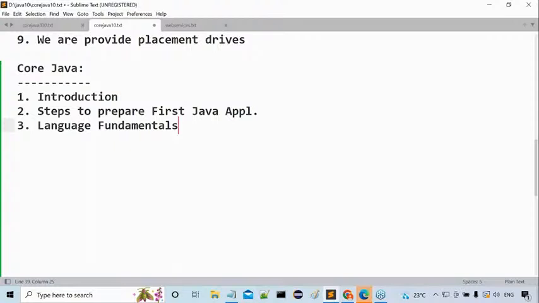Multi-threading, guys. This is also another important topic. Up to now, what are the three important topics I've given? First one is object orientation. Second one is exception handling. Next one is multi-threading. And I missed one more small topic here.